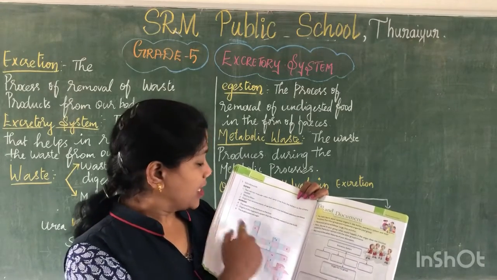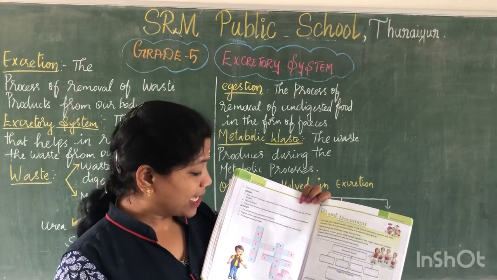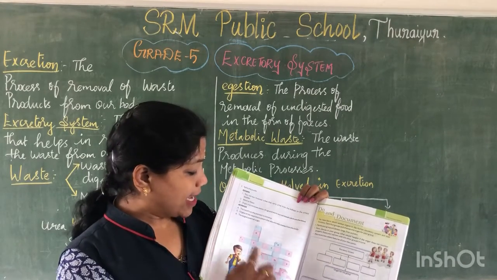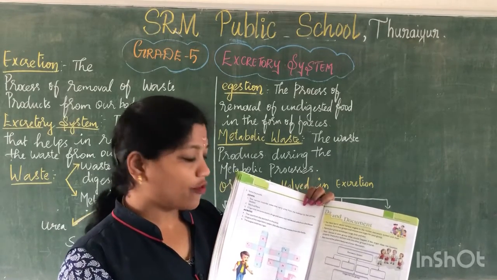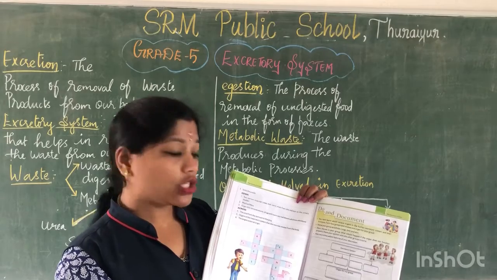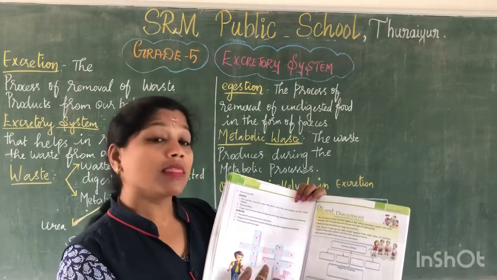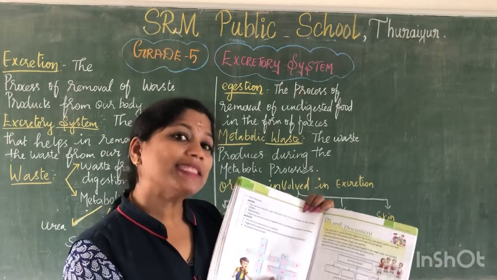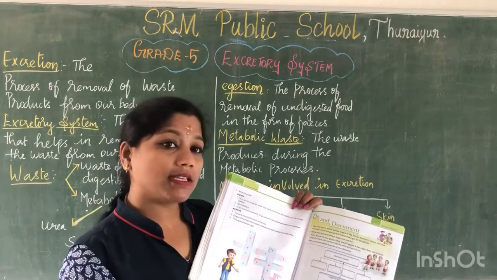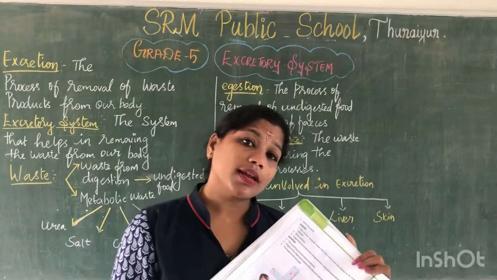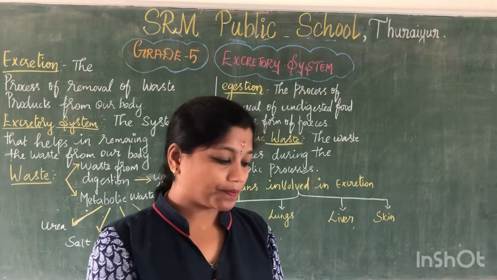Next, across. The canal from the stomach to the anus. What is the canal called? Stomach to the anus. That is the intestine. Organ of the respiratory system that also excretes waste from the body is the lungs. The largest external organ is the skin. Clear, all of you guys?